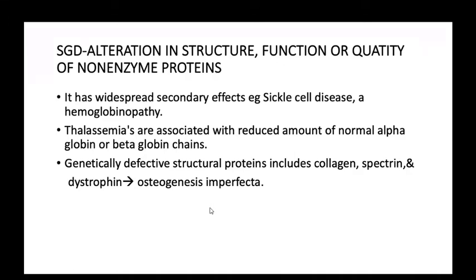Genetically defective structural proteins include collagen, spectrin and dystrophins. These are present in osteogenesis imperfecta.